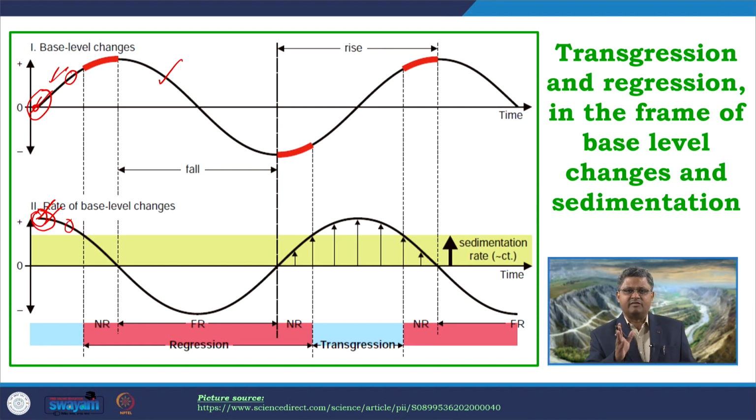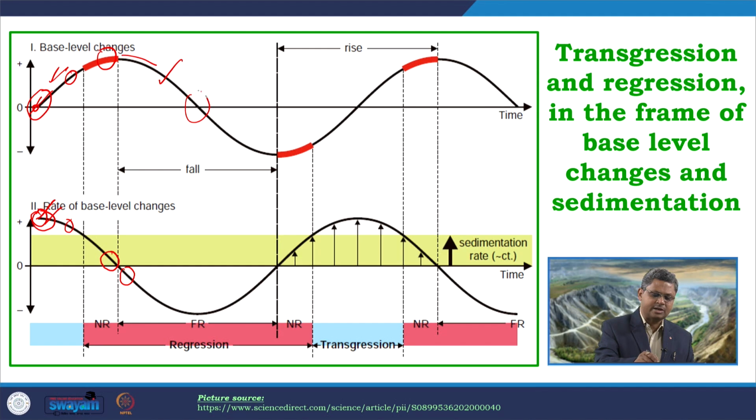So, there is a phase difference between these two curves. When we are reaching over here, somewhere at this point, which is very close to the maximum rise of the base level, the base level is still rising and trying to reach its maximum level. At that point, if you can see the slope of the curve, it is almost horizontal, or having a very low gradient. So, that indicates the rate of rise is very low over here. So, when the curve starts falling from this part, initially the rate of fall will be low.